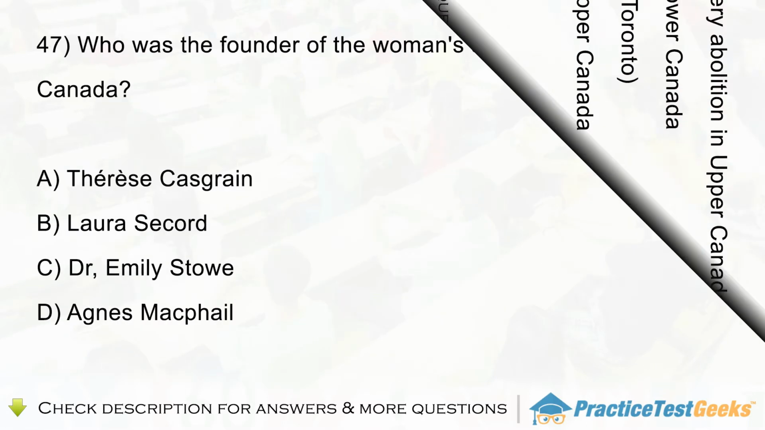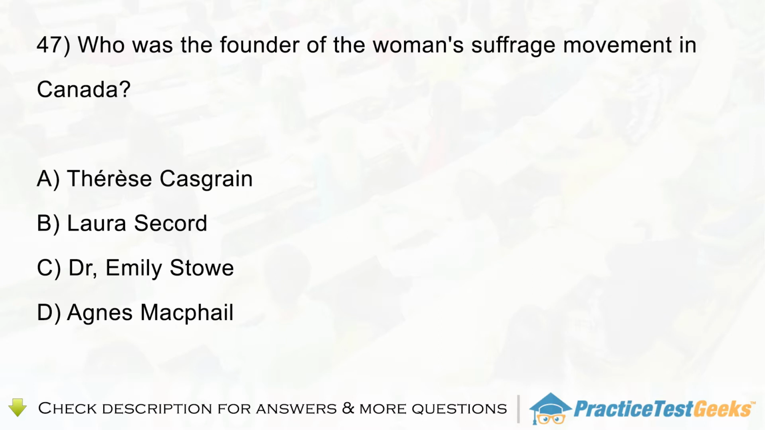Question 47. Who was the founder of the women's suffrage movement in Canada? A. Thérèse Casgrain. B. Laura Secord. C. Dr. Emily Stowe. D. Agnes MacPhail.